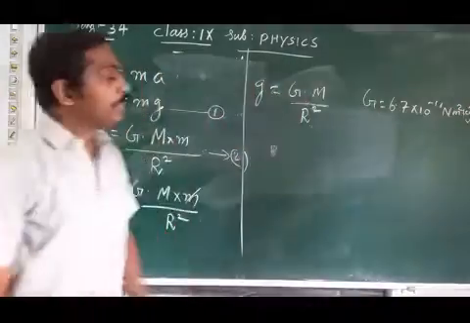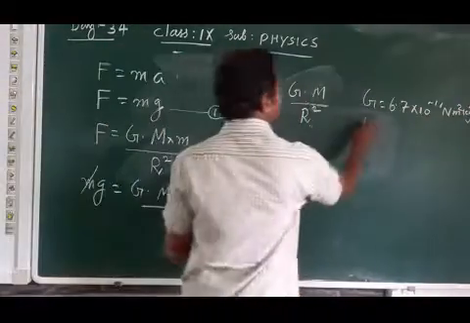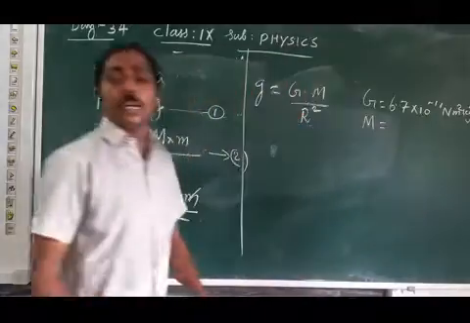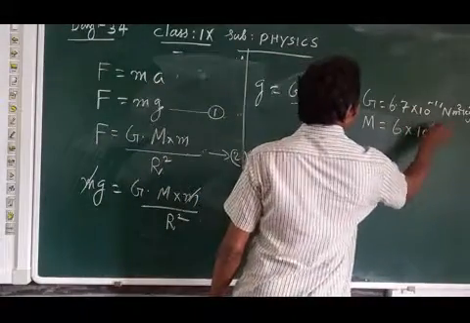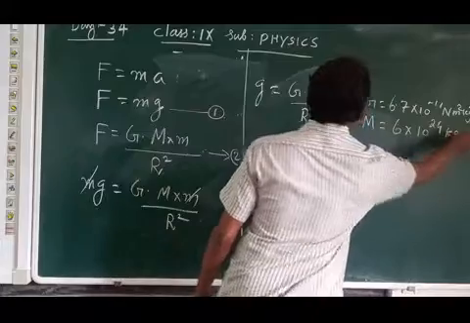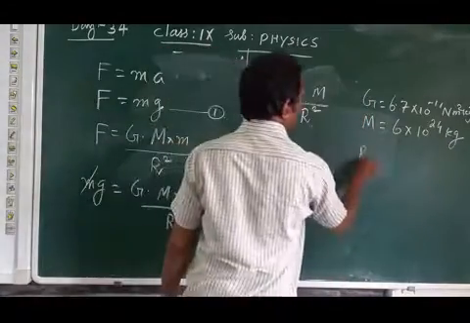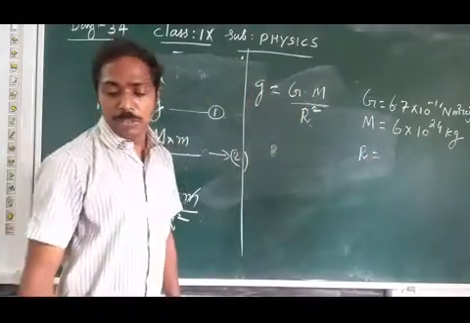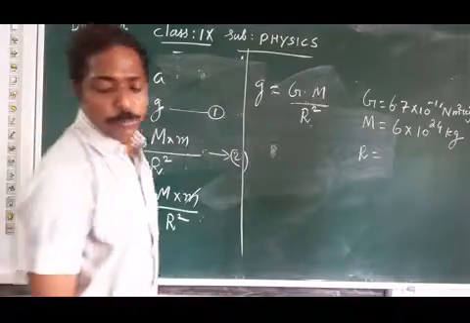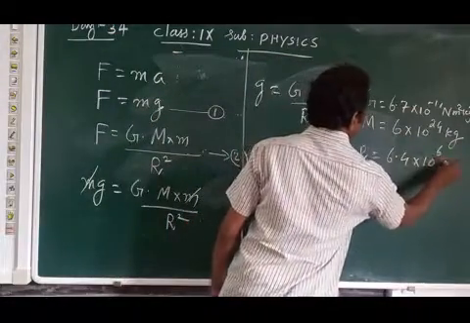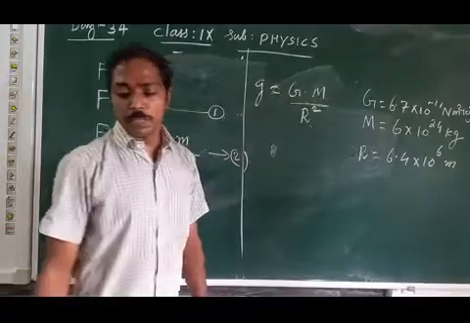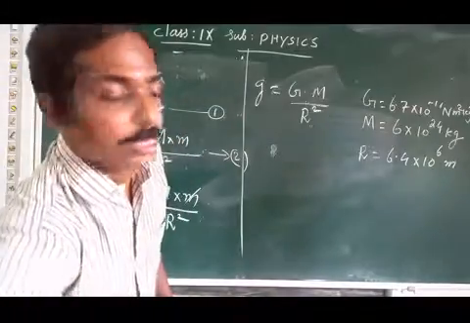Then mass of the earth, 6 into 10 raised to 24, we already learned about the problem, 6 into 10 raised to 24 kg. Then what is the radius of the earth? Radius of the earth will be 6.4 into 10 raised to 6 meter.